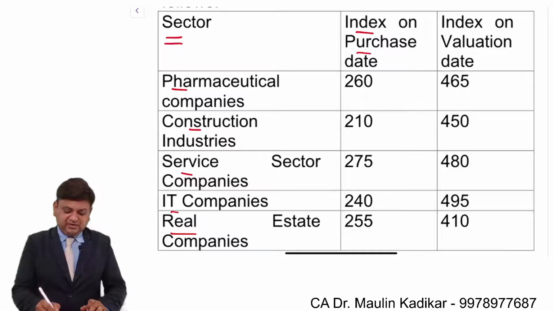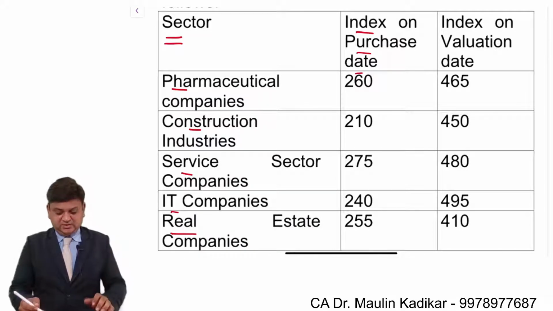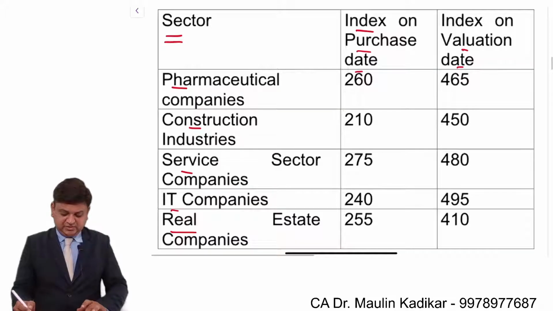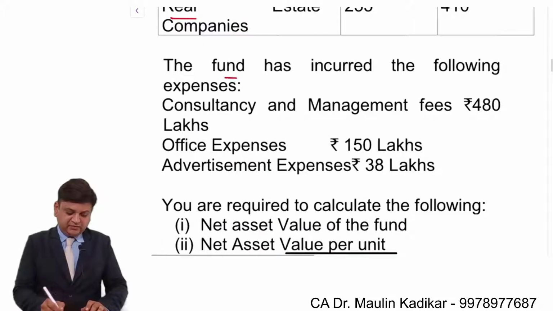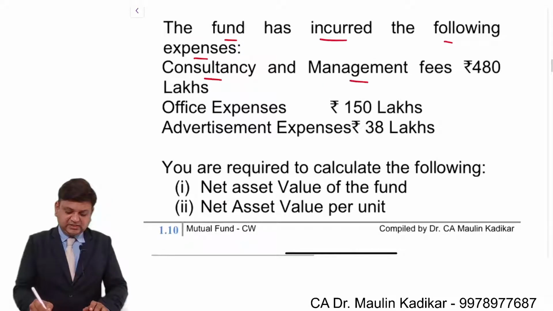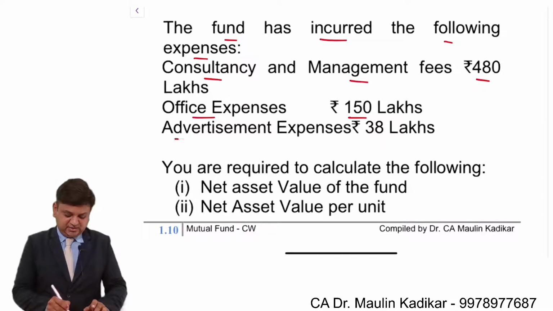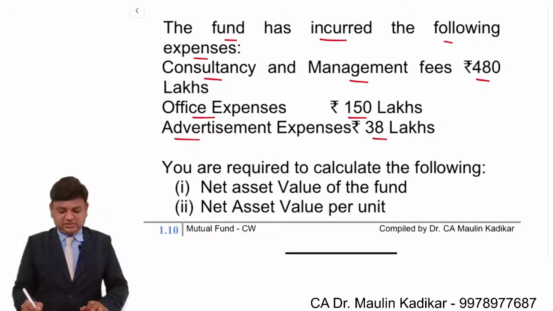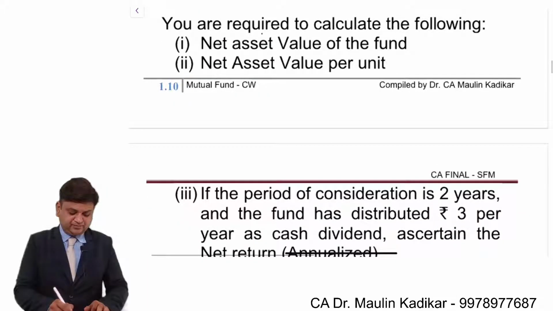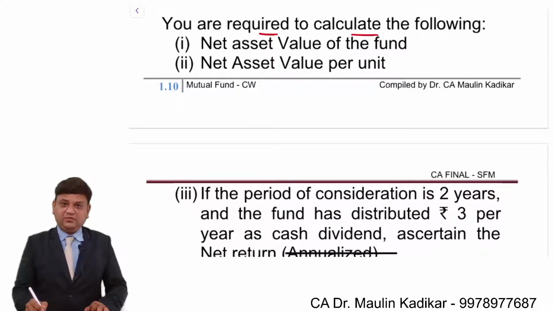Index value is given on the date on which we purchased it and on the valuation date. The fund has incurred the following expenses: consultancy and management fees of 480 lakhs, office expenses 150 lakhs, advertisement expenses 38 lakhs. You are required to calculate the following.